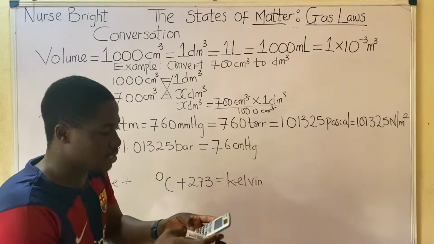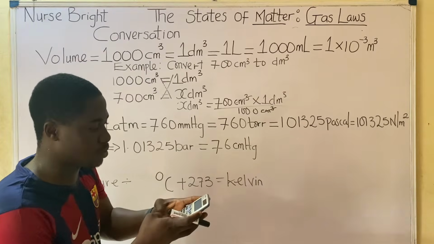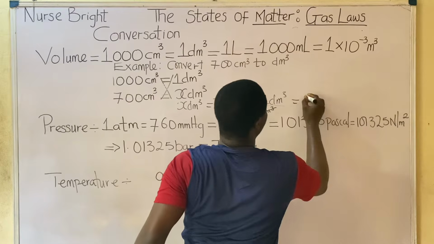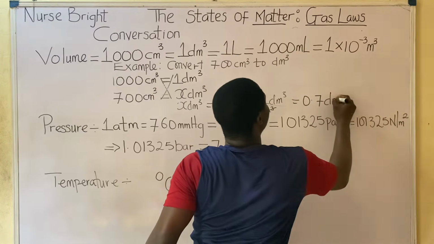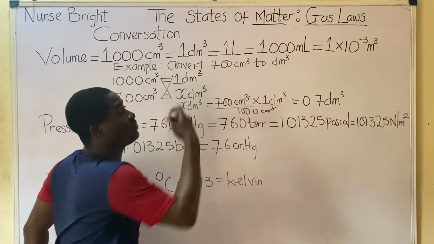So what do we have? 700 times 1 divided by 1000, that's 0.7. That's 0.7 dm cube. Do you understand? So it's very easy. Even if they ask us to calculate, it's very easy.